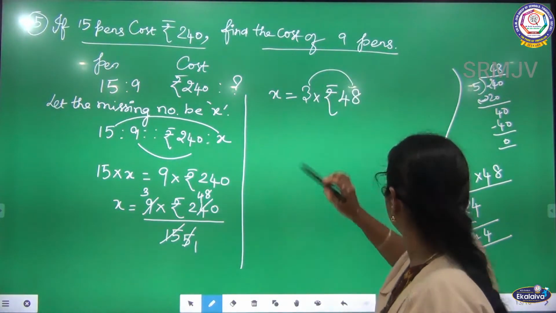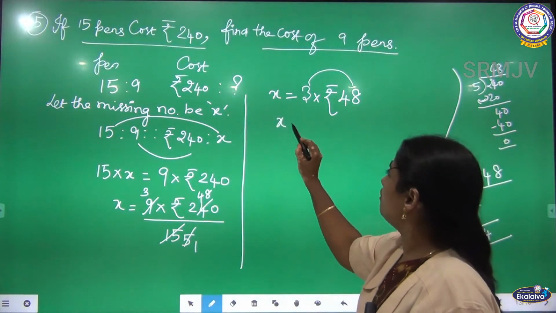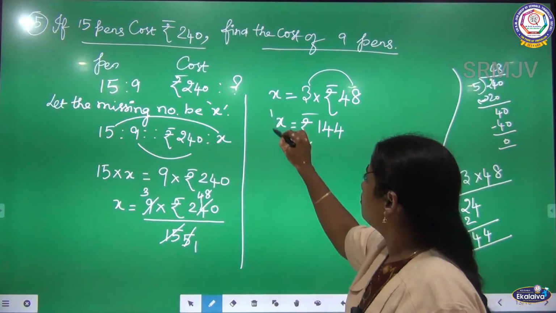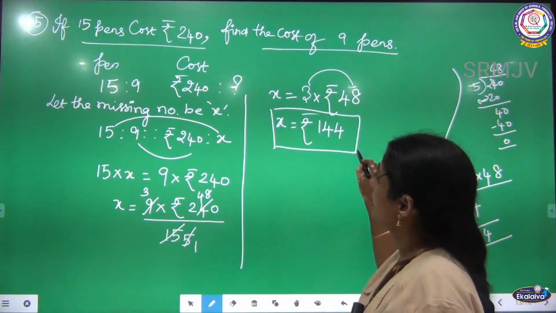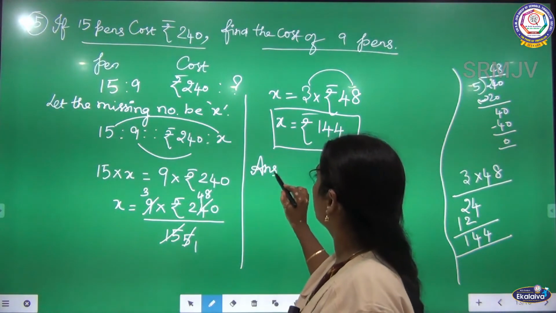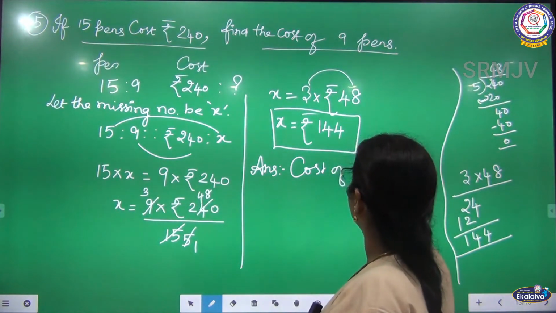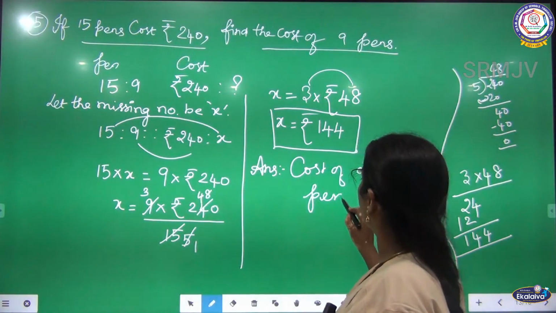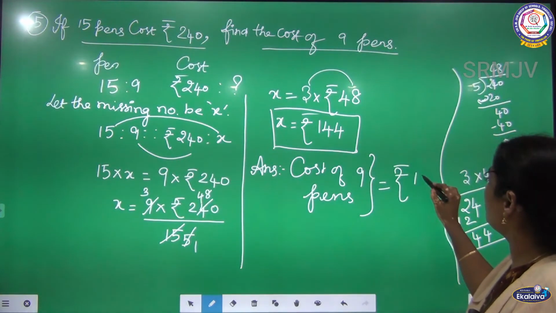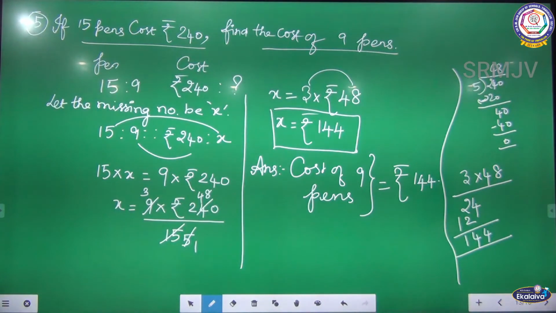When I multiply 3 into 48, what is my answer? 144. So x is equal to 144. Now I can write the answer. Cost of 9 pens is equal to rupees 144. Got it, children?